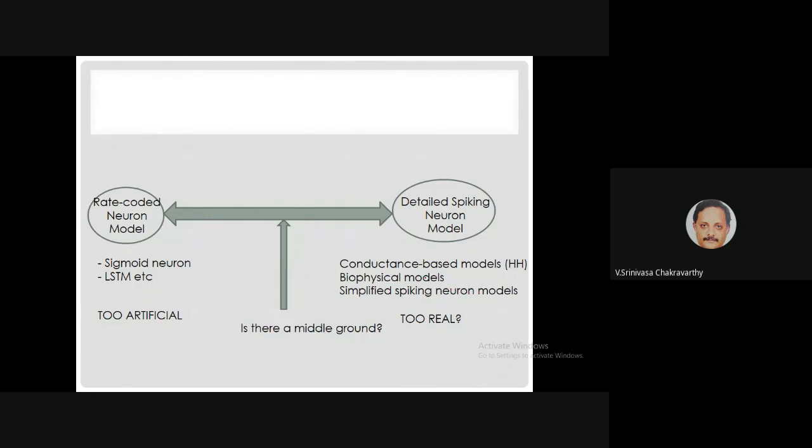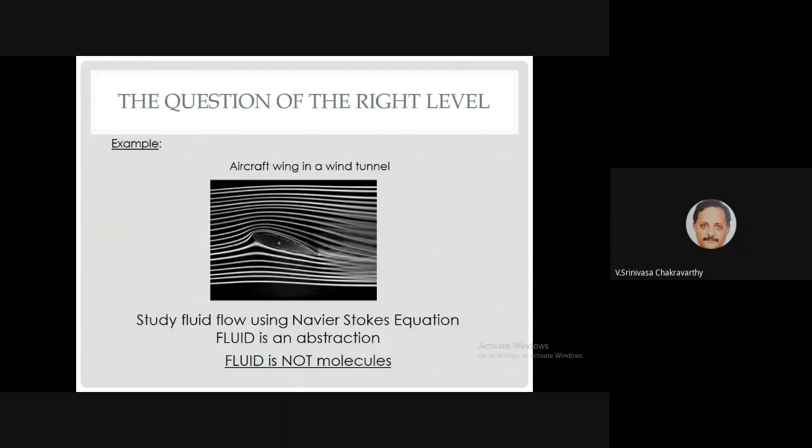Now, one big question that keeps recurring is: what is a good middle ground? Because at one end it is very realistic, but it's not practical to construct network models with biophysical models. Whereas you can make a lot of practical applications and construct large networks with a sigmoidal neuron or a ReLU neuron, which is what we do in deep learning. But then the complaint is, oh, it is not biologically realistic. So where do we draw the line? What is that golden mean where you have an excellent neuron model?